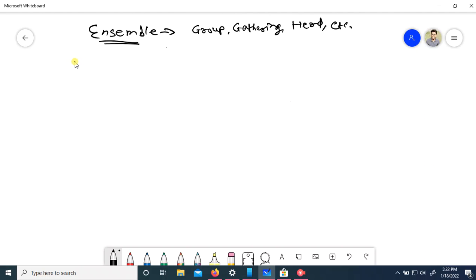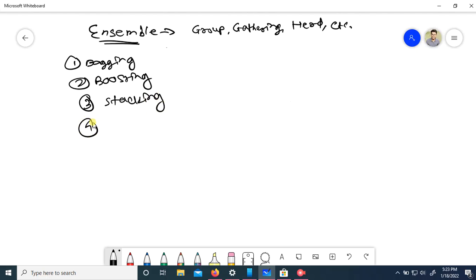There are many types of ensemble technique: bagging, boosting, stacking, and fourth, cascading.